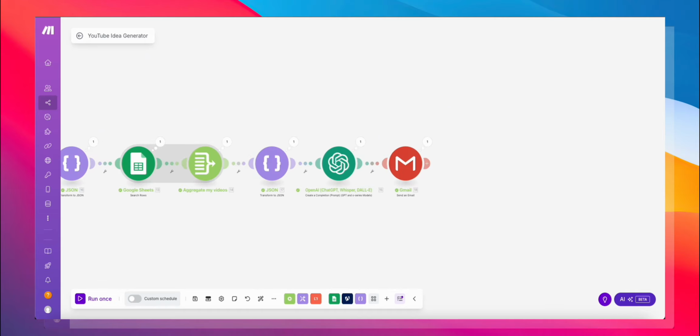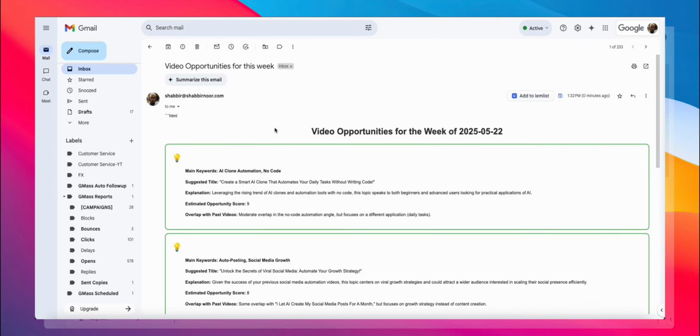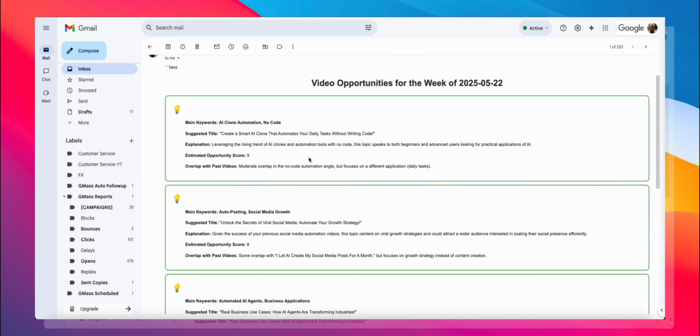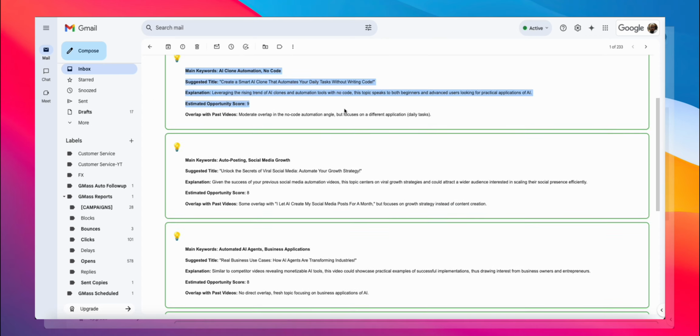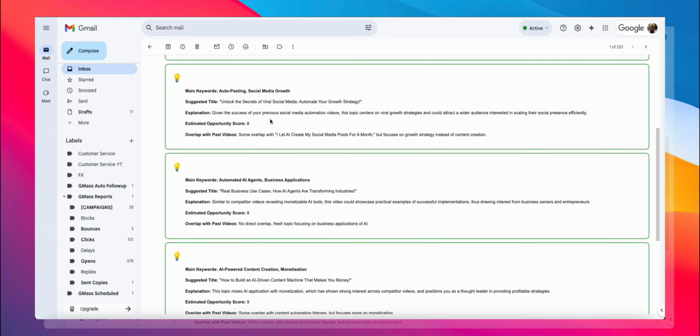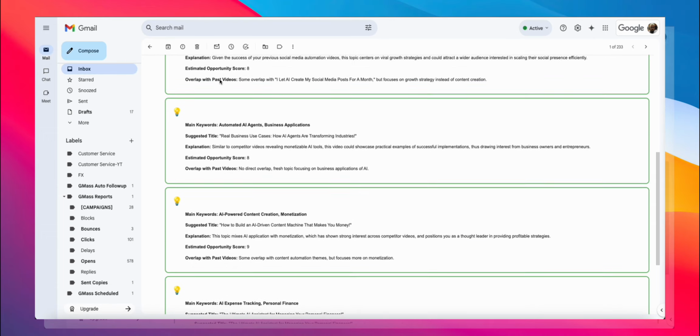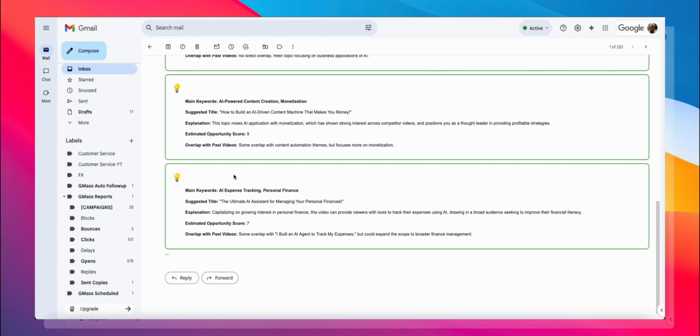All right, so that automation is completed. Let's go into my email inbox and see the email that we have gotten. So here we go. We have video opportunities for the week of 25/05/2022. And here we go. We have suggested main keywords, suggested titles, explanation, an opportunity score, and an overlap with past videos. And we have 1, 2, 3, 4, 5 suggestions for new videos for this week.